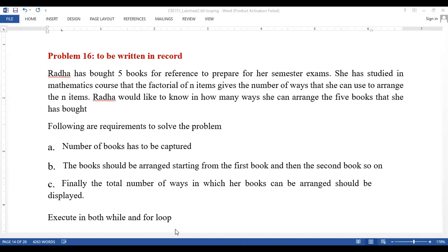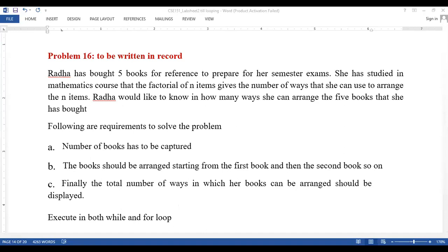So note down first in your book that B1, B2 is one way to arrange the books, and another way is B2, B1. So that becomes 2 factorial, which is 2 into 1, that is 2 ways to arrange 2 books. Similarly, how do we arrange 3 books?